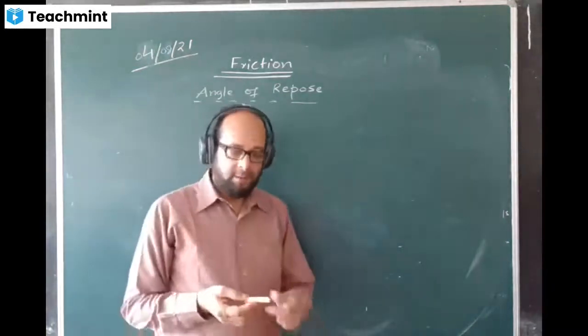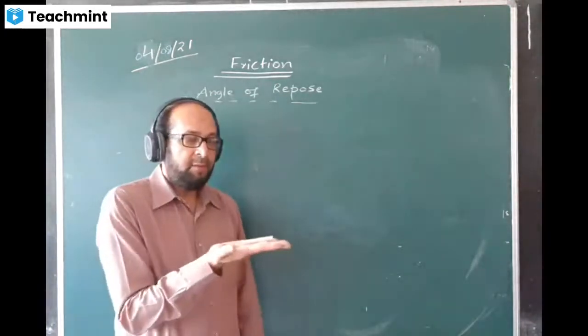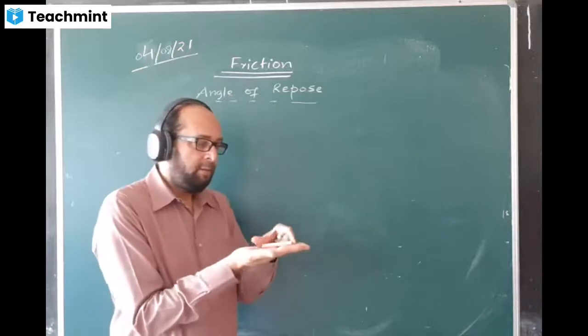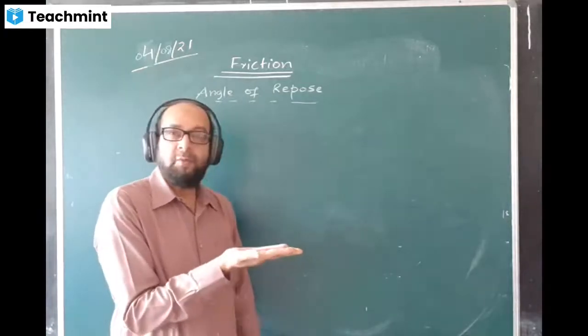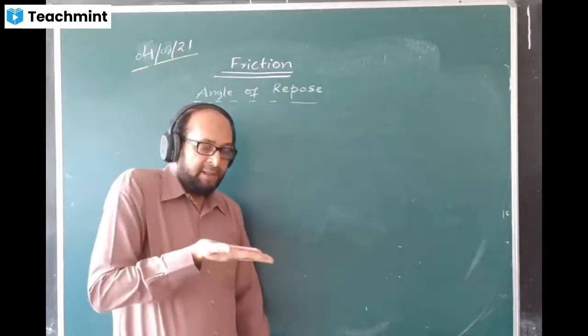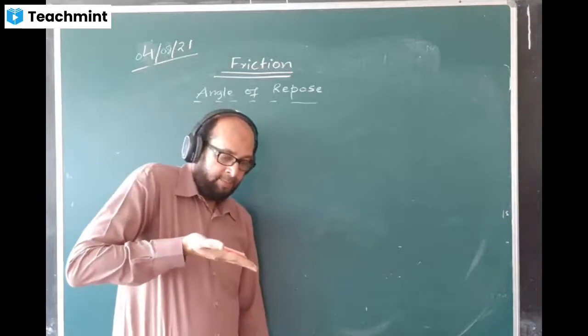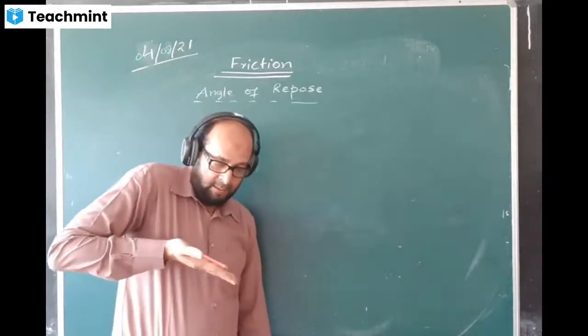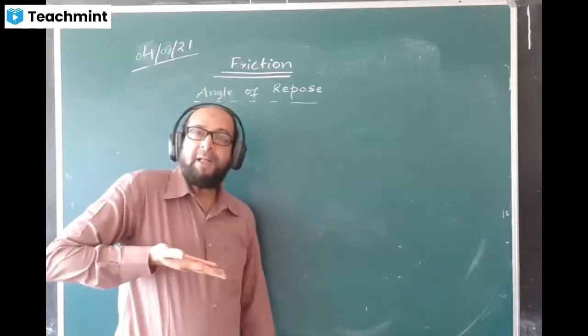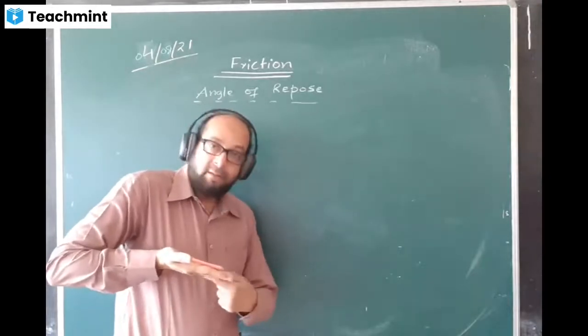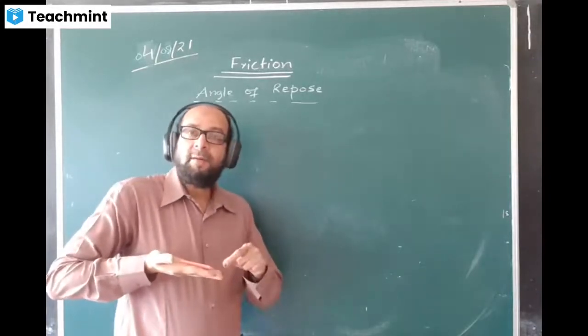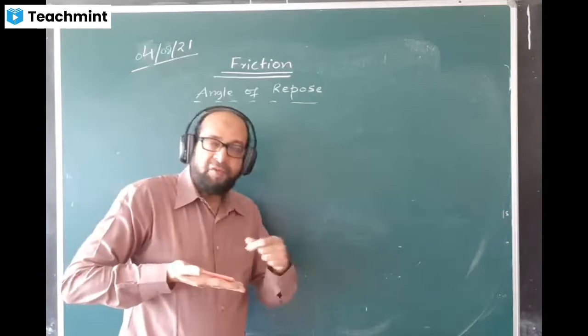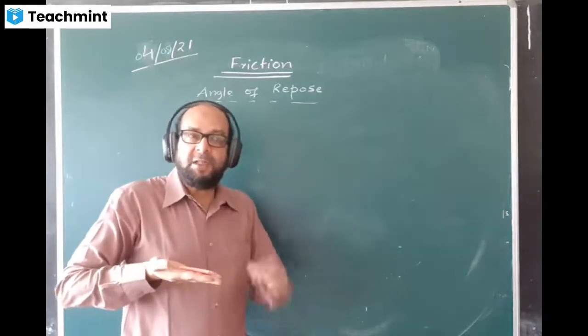I'll give one example here. This chalk is there. Is the chalk moving just now? It is not moving. I'll tilt my hand this way. I will be tilting like this. You will find that at a particular angle, the chalk is sliding down itself, or just having the tendency to slide down.